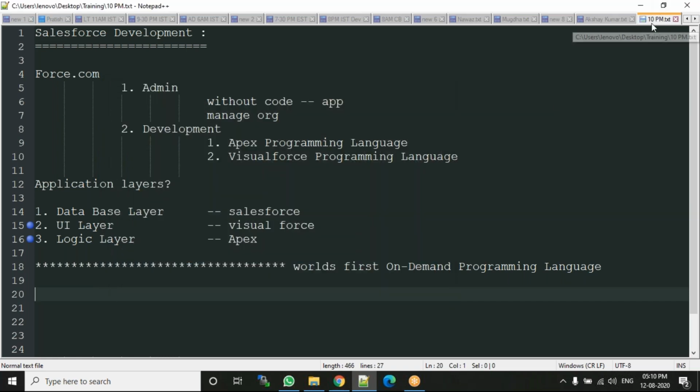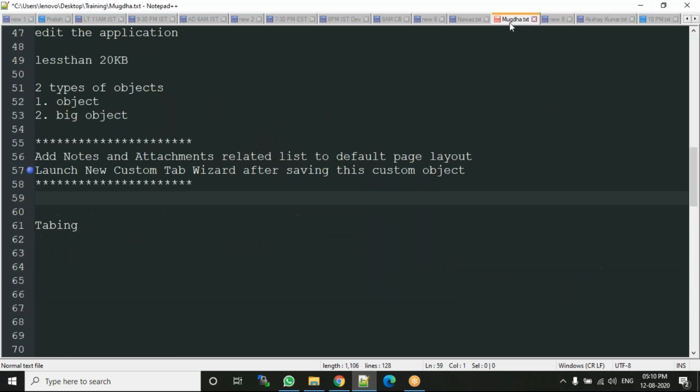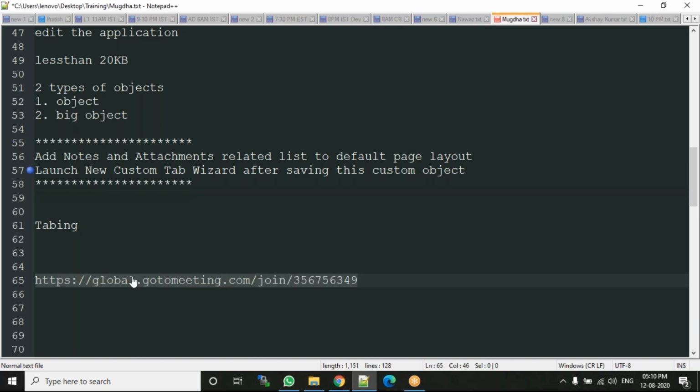So you can label it, 10 p.m., this is the Mugda class, like that. You can copy and paste whatever the link is. Just open this notepad. Here we have a GoToMeeting link. This is our GoToMeeting link. Just copy and paste it like this, click here, and it will automatically go to the meeting.